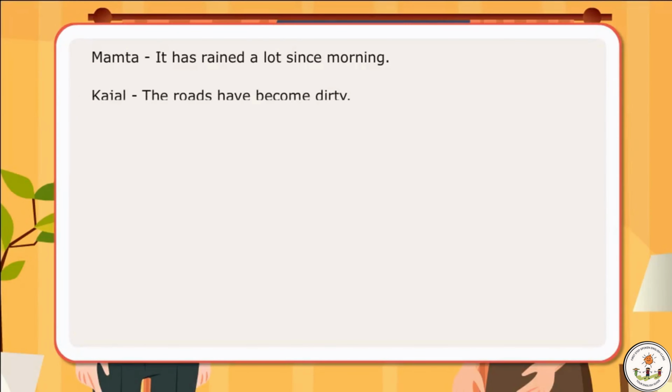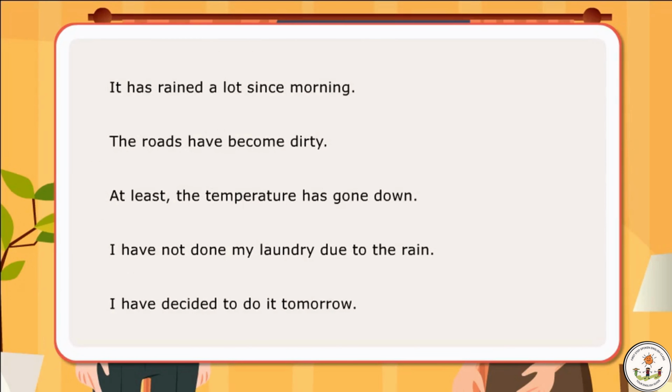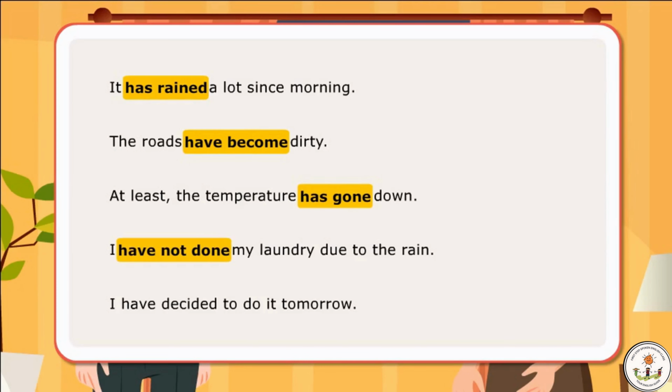In the dialogues, the ladies have used present perfect tense to talk about something that began in the past, has continued up till the present moment, and its effect is felt strongly in the present moment. Here are examples of sentences with verbs in present perfect tense. It has rained a lot since morning. The roads have become dirty. At least the temperature has gone down. I have not done my laundry due to the rain. I have decided to do it tomorrow.